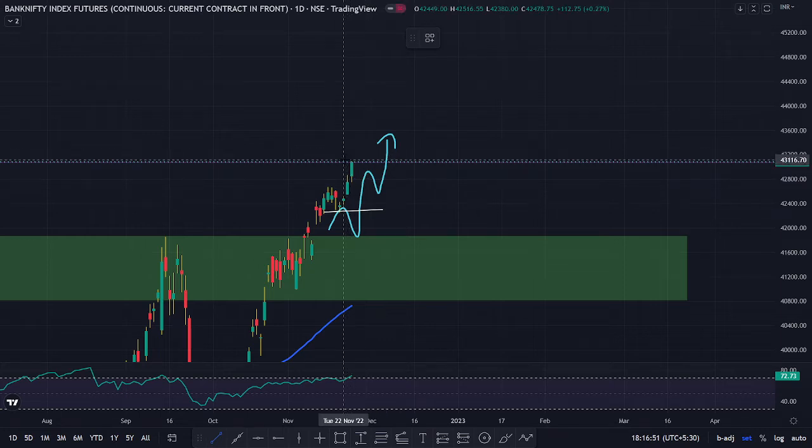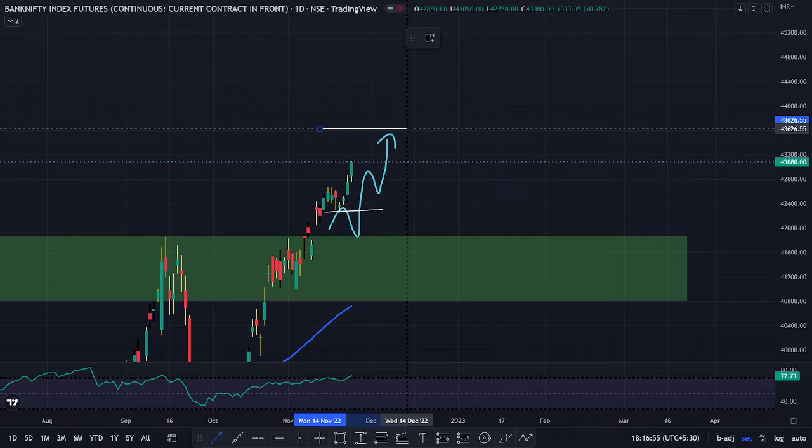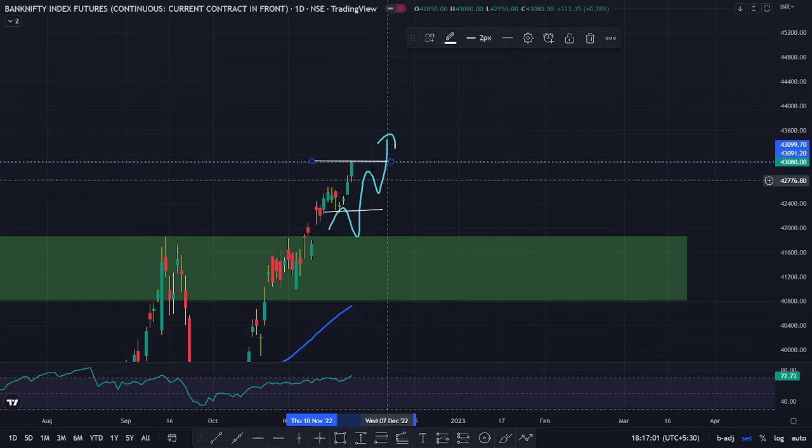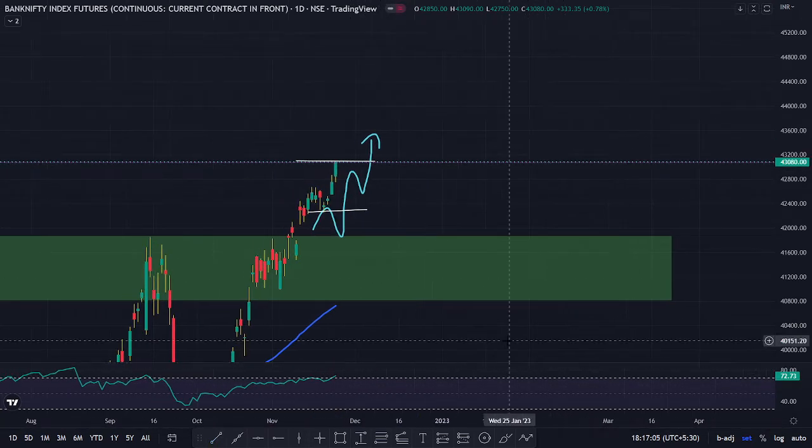So when the swing high happens, I can expect the trend to stop, maybe at least for 1 or 2 days. So, for example, if the swing high happens somewhere around here, let's just say it happens here. Next, what is the swing high and swing low? First of all, let me tell you, after an uptrend, two consecutive red candles is known as a swing high, and simultaneously two consecutive green candles is known as a swing low, right?